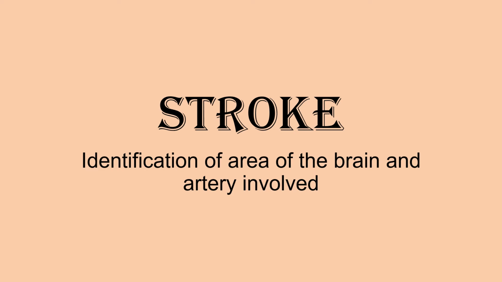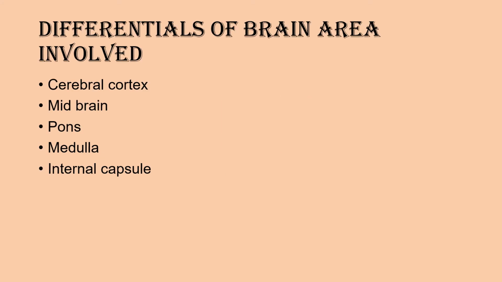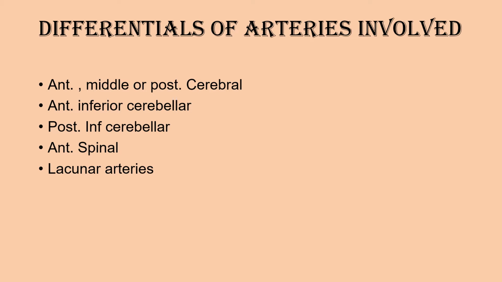We'll study stroke today to identify the area of the brain and artery involved if a person presents with a stroke. Areas of the brain involved could be cerebral cortex, midbrain, pons, medulla, and internal capsule. The arterial supply of these areas: anterior, middle, and posterior cerebral artery, anterior inferior cerebellar, posterior inferior cerebellar, anterior spinal, and lacunar arteries.